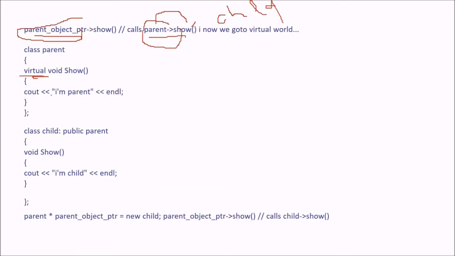If you really want to do this, you make the function virtual here, with the other things remaining the same. Now you again make a parent object, assign it the new child, and now you access show. Rather than going to the show function of the parent class, it will actually show you the show function of the child. So I hope you got the idea of the virtual function.